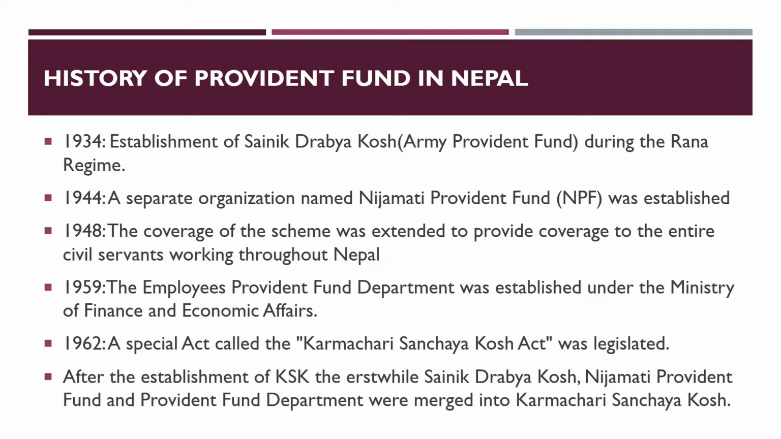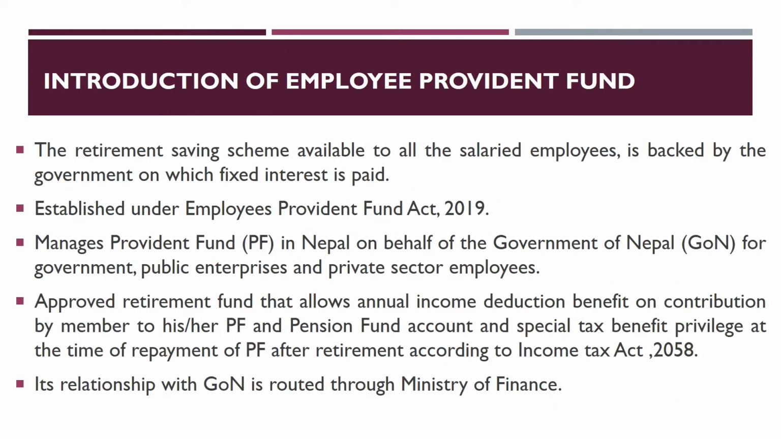Since then, Karmachari Sanchaya Kosh has grown by leaps and bounds, and today it stands as a strong social security providing organization in Nepal. Government employees and employees from state-owned institutions attain automatic membership to Karmachari Sanchaya Kosh. These include personnel from civil servants, army, police, state-owned corporations, and government schools, colleges, universities.